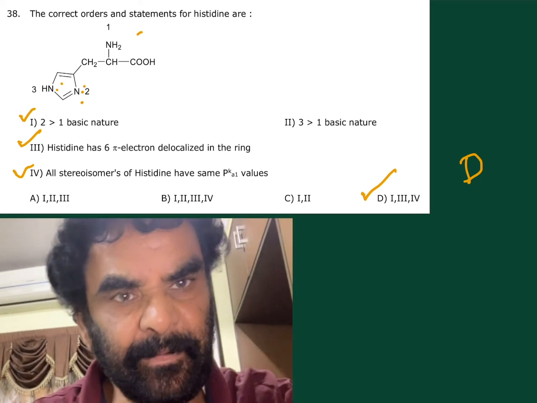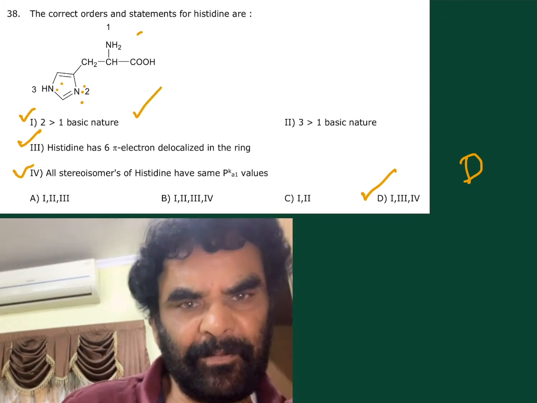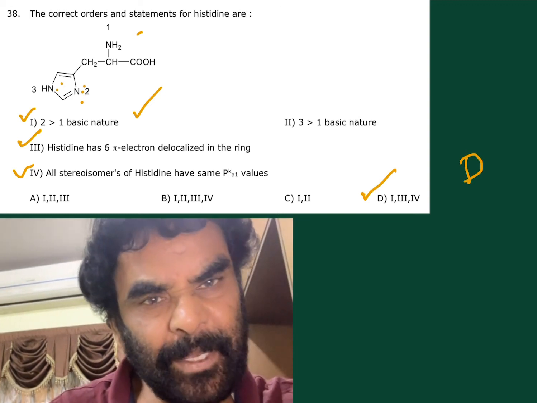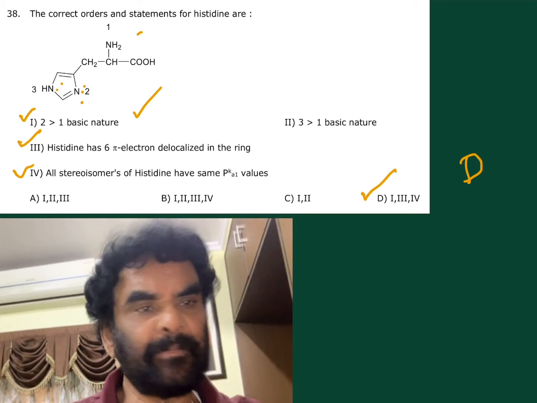This is correct. 3 is greater than 1. If this is correct, 3 is greater than 1. 3, its lone pair is involved in the resonance aromaticity of the ring. No, it's not correct.